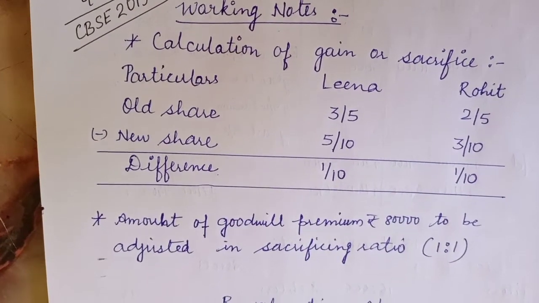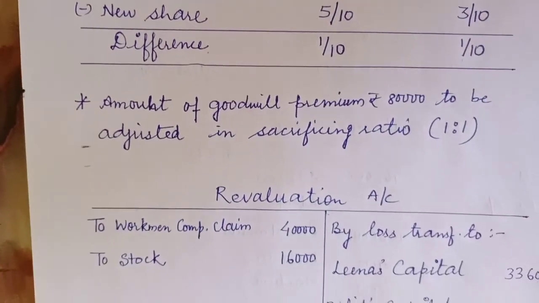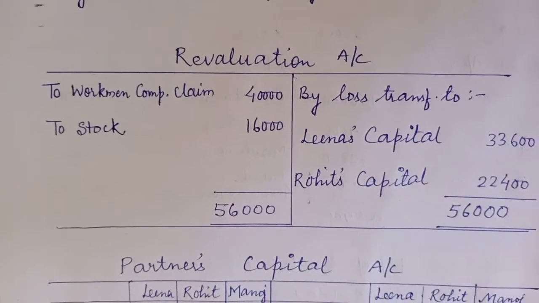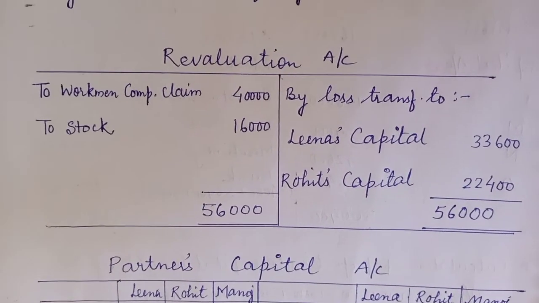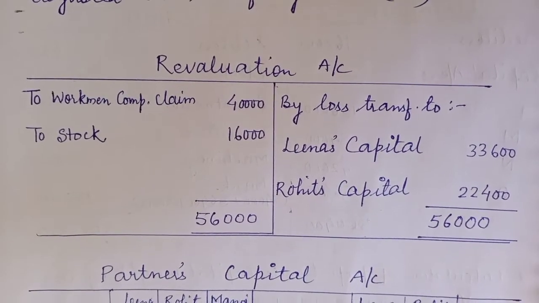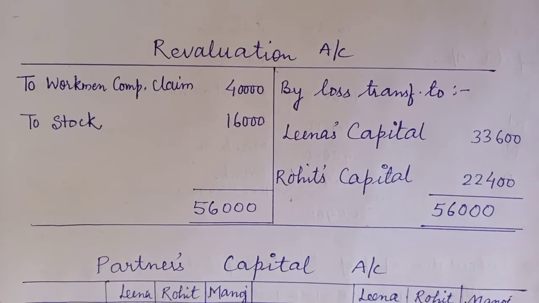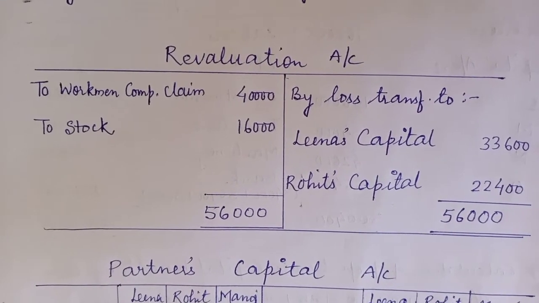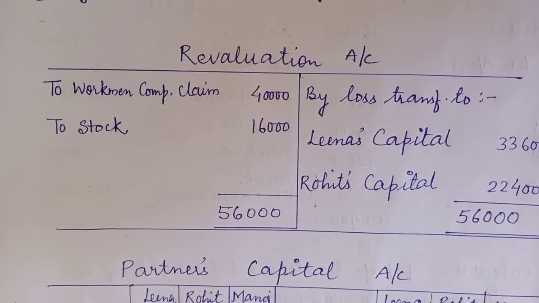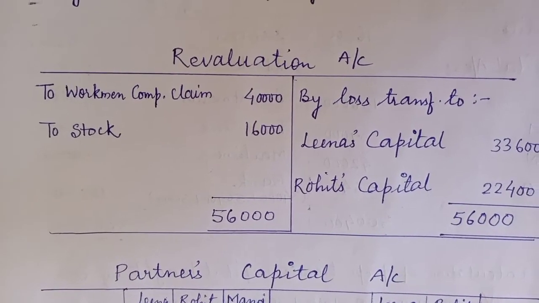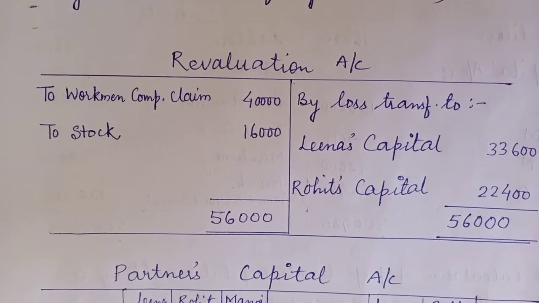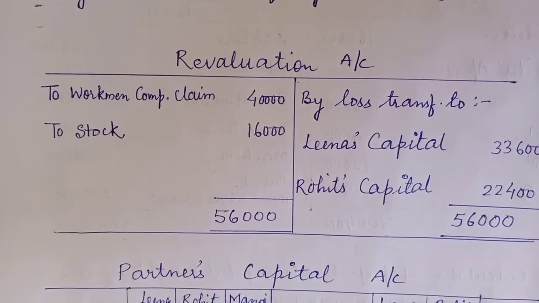Now the revaluation account we will be preparing by point number second. 10% general reserve was to be transferred to provision for doubtful debts. This is not going to affect the revaluation account. Earlier we were writing this provision increase in the liability on the debit side. Why not this time here in the revaluation account? Because the general reserve is one of the liabilities, and from one liability to another liability we are transferring the amount. So this is not going to affect the revaluation account.